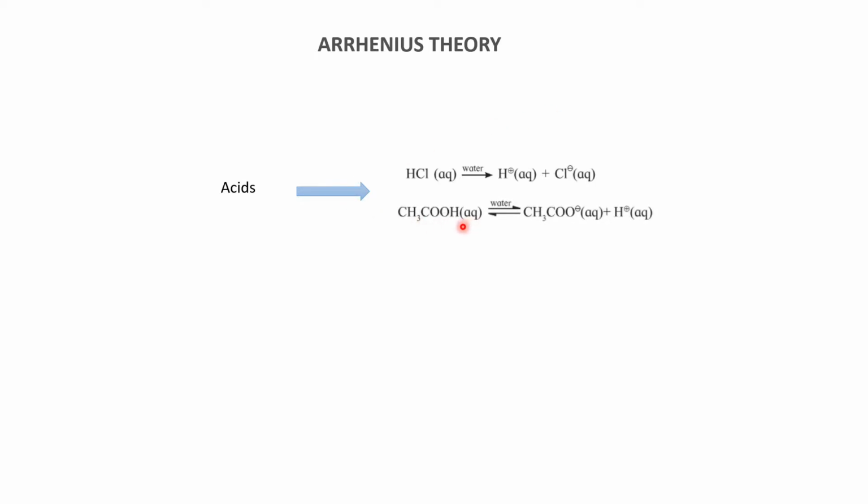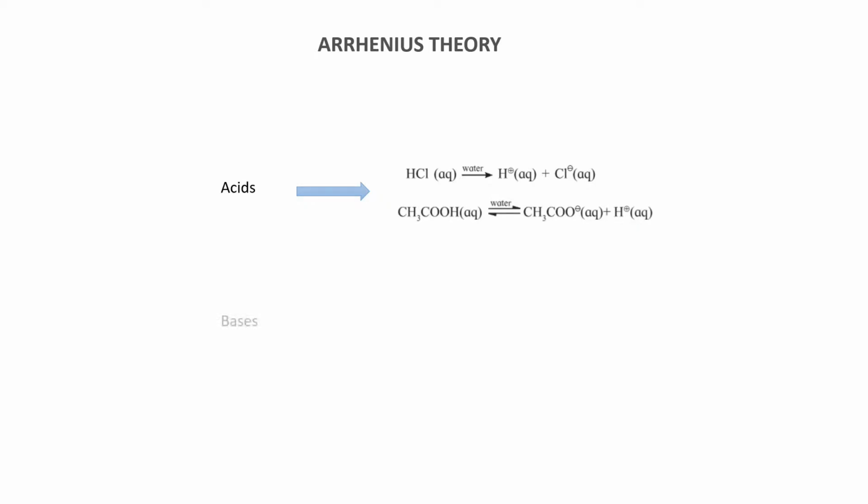Let's understand this with one more example. This is acetic acid, which when dissolved in water dissociates into CH3COO-, that is acetate ions, and H+ ions, that is your proton. Again, according to the Arrhenius theory, this indicates acidic behavior.